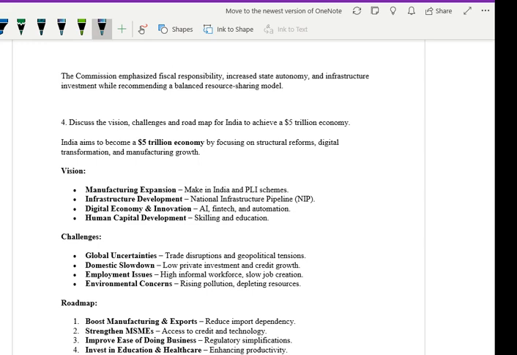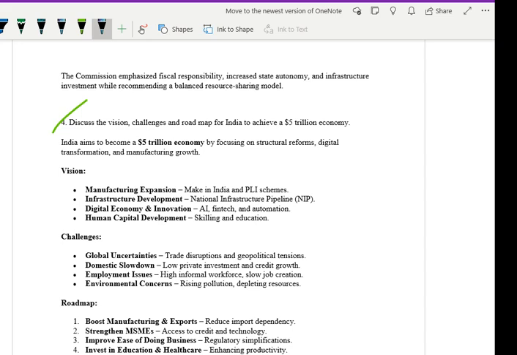See, discuss the vision, challenges and roadmap for India to achieve a $5 trillion economy. India aims to become a $5 trillion economy by focusing on structural reforms, digital transformation and manufacturing growth. What is the vision? Manufacturing expansion, infrastructure development, digital economy, human capital development. So Make in India and PLI schemes, National Infrastructure Pipeline, AI, fintech and automation, skilling and education. And what are the challenges? Global uncertainty. If you give it like this, it's a sure shot that you are fetching the marks.